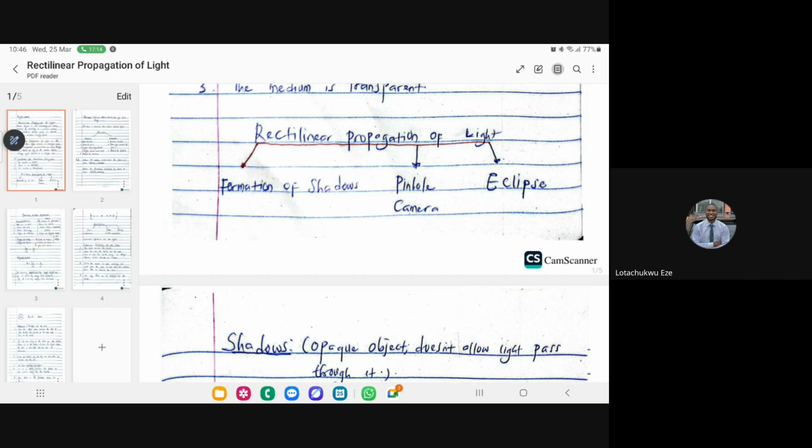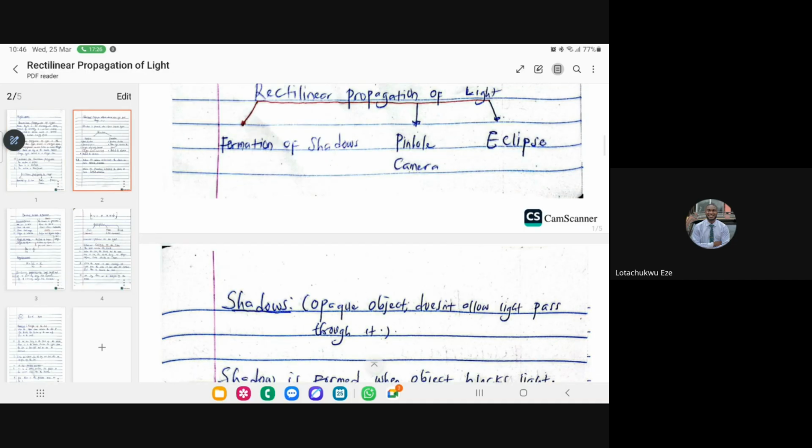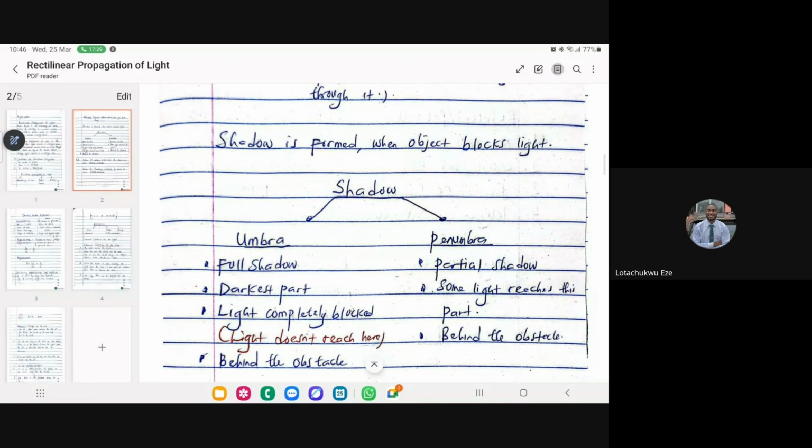They now want to give you context on the penumbra, the umbra, and what happens in the penumbra, under this rectilinear propagation of light. So I want you to pay key attention to those extra details. Shadow is formed when an object blocks the light. So when an object blocks the light, automatically we know that a shadow will be formed, right?